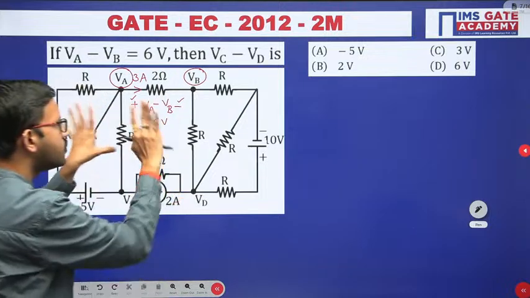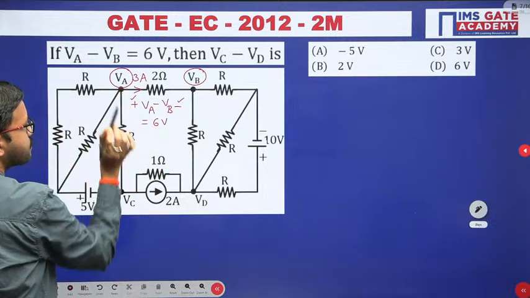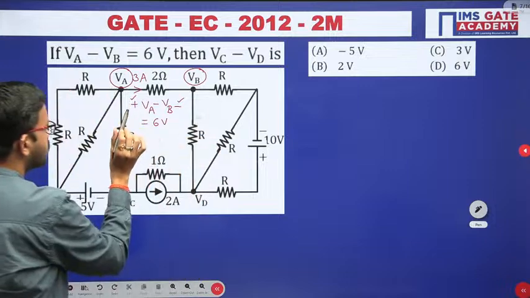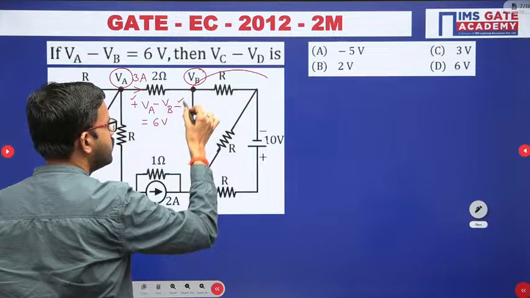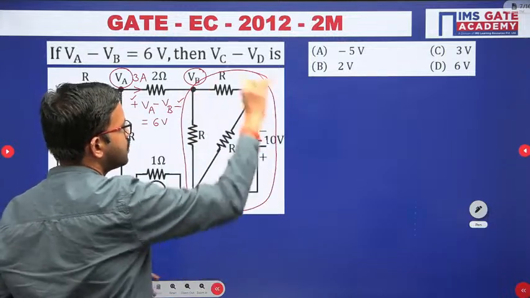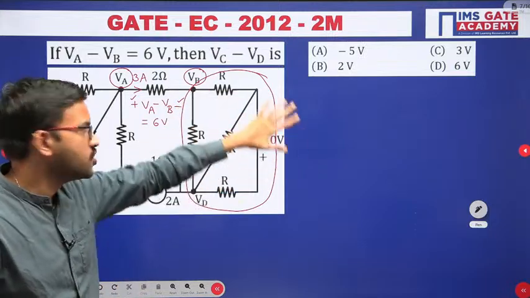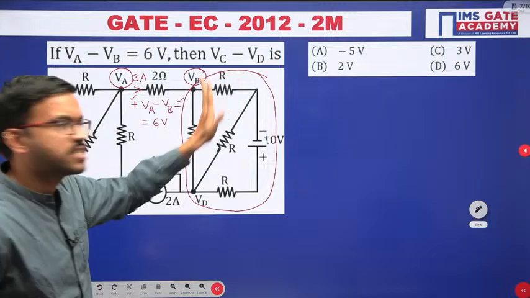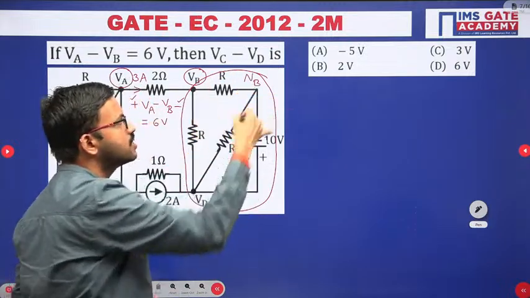Now, whatever circuit you have here, this entire combination of resistors and voltage source, you can consider as one network. I am assuming that one network B.